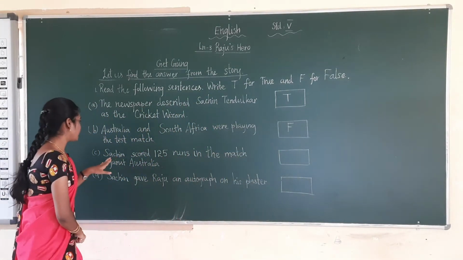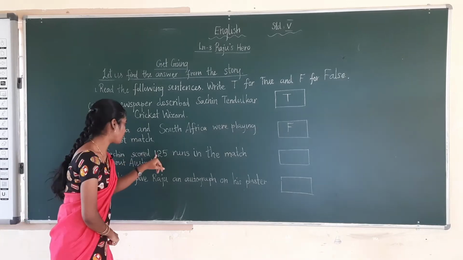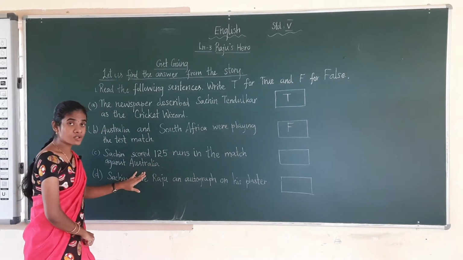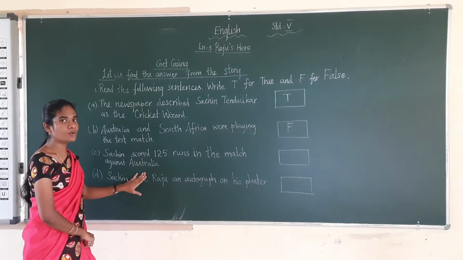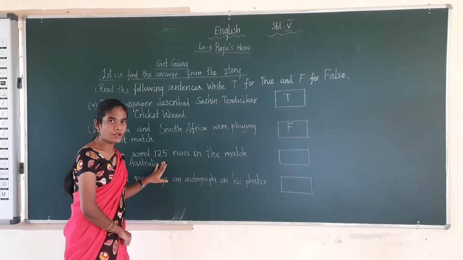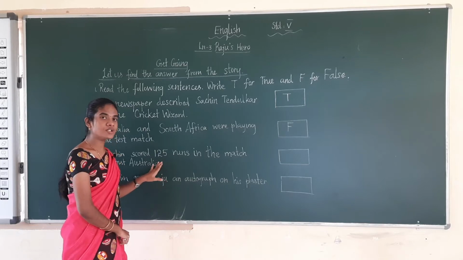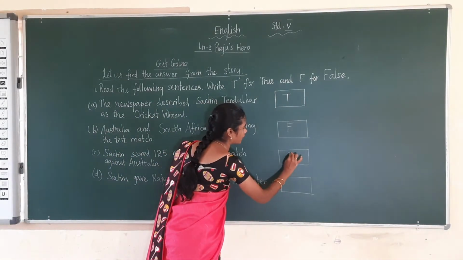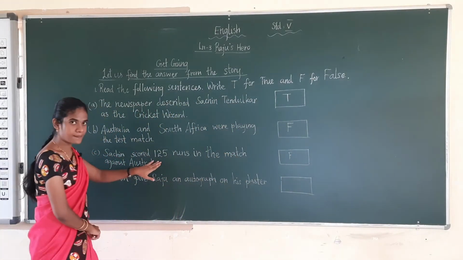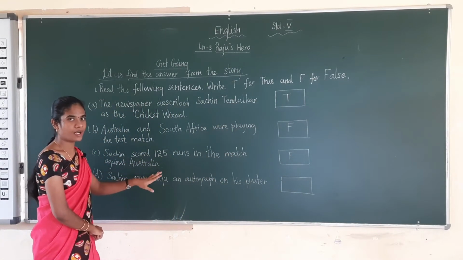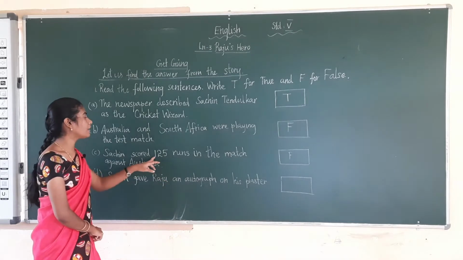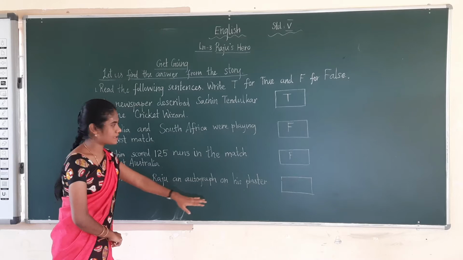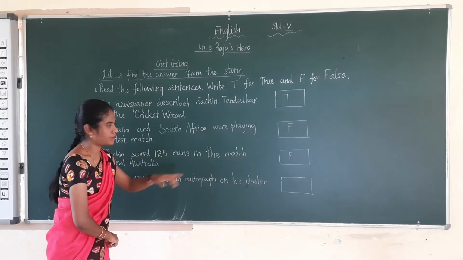The next one, Sachin scored 125 runs in the match against Australia. So how many runs did Sachin score? Sachin scored 200 runs, but here they are giving 125 runs. So the statement is false, and you have to write F to that.